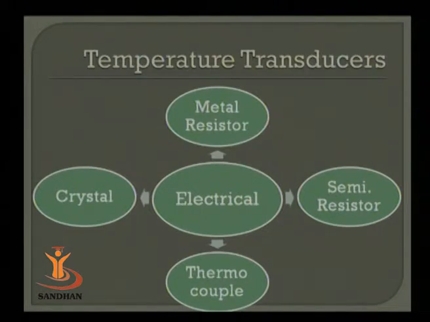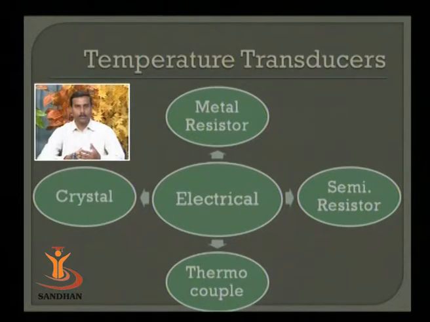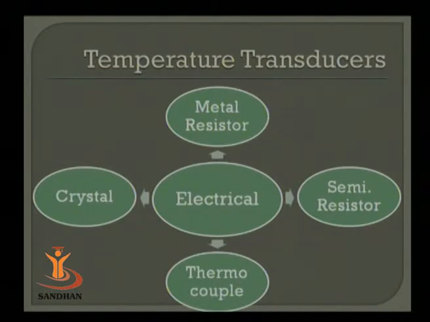So when two metals diffuse together, they will make a junction, and on this junction there exists a potential difference, or difference of carrier concentration across the junction at different temperature. At some temperature or at some other temperature, the concentrations are different, and if there is a difference of concentration, obviously there is a difference of potential. So whatever EMF is generated across the junction is again a function of temperature. This basic phenomenon is being exploited in thermocouples.